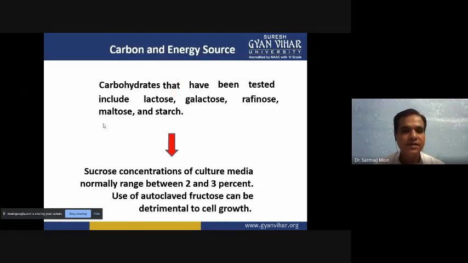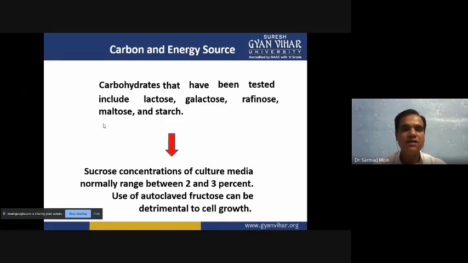Other types of carbohydrates that have been tested include lactose, galactose, raffinose, maltose, and starch. They can also be utilized by the plant cells and tissues, but they have to be converted into glucose to be utilized for energy production.